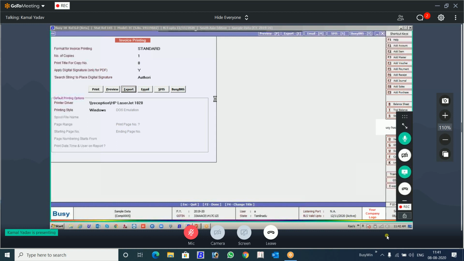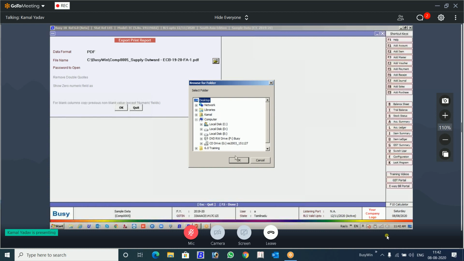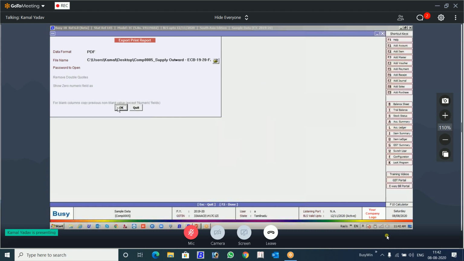You have this quotation, you have this order, wherever you want to print, anywhere you can print this digital signature. I have placed this DSC device, and it has been detected. Now we will see this printout. Let me take it to the desktop so that if required, we can see.